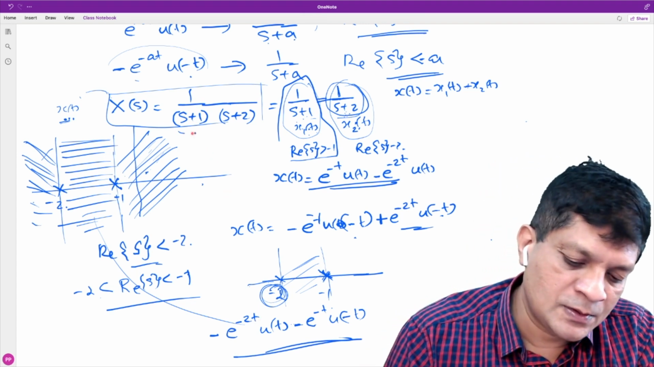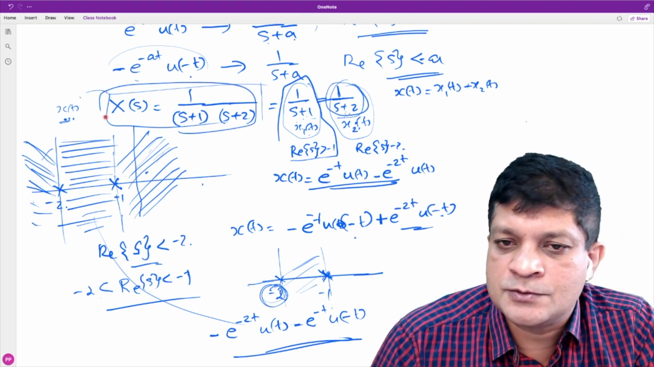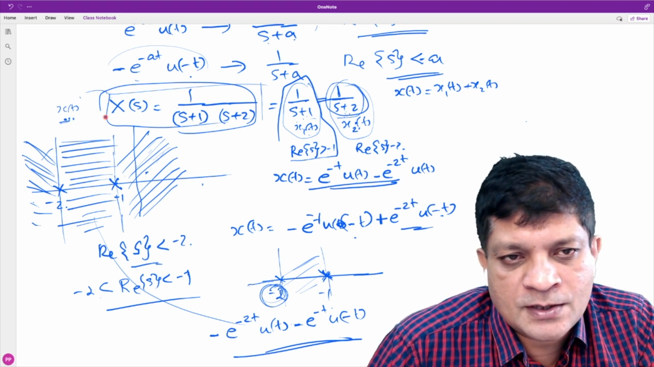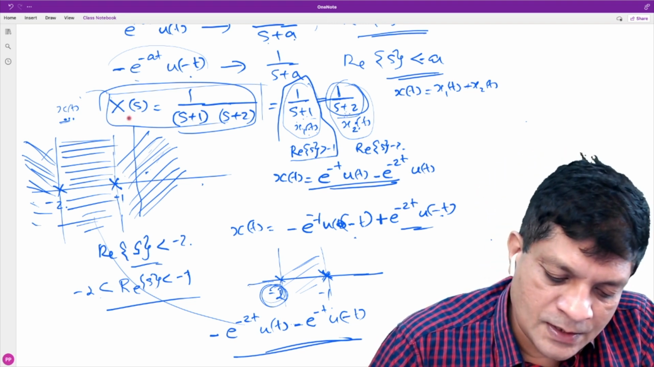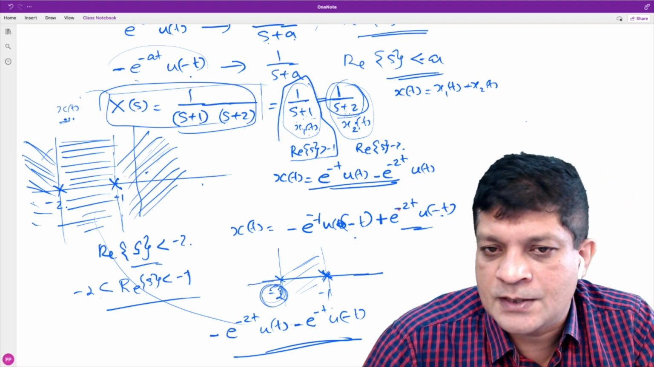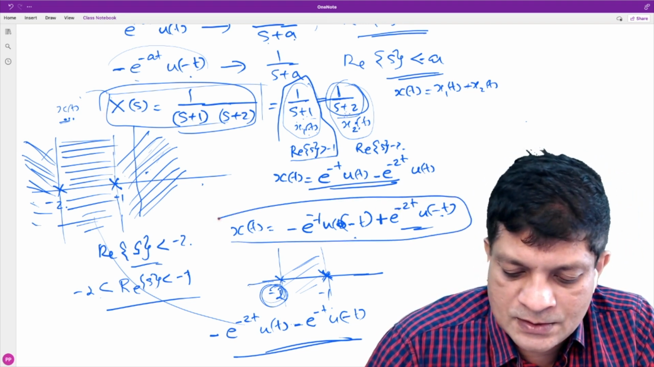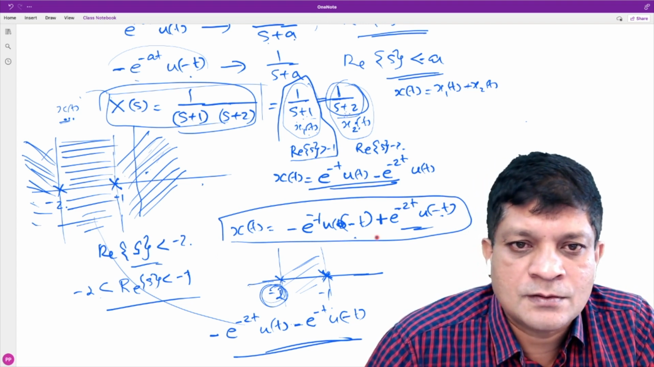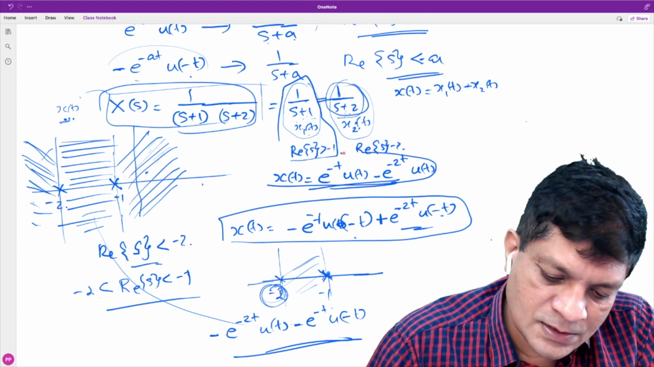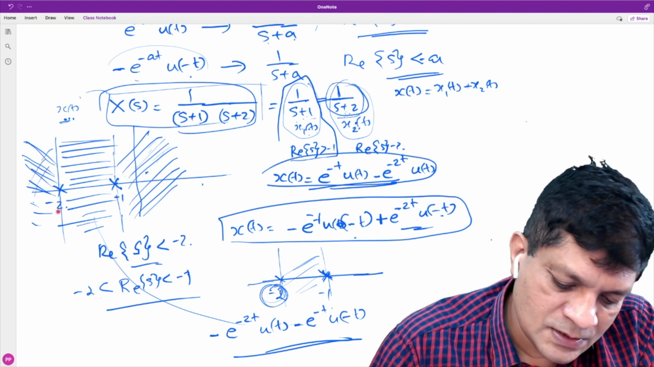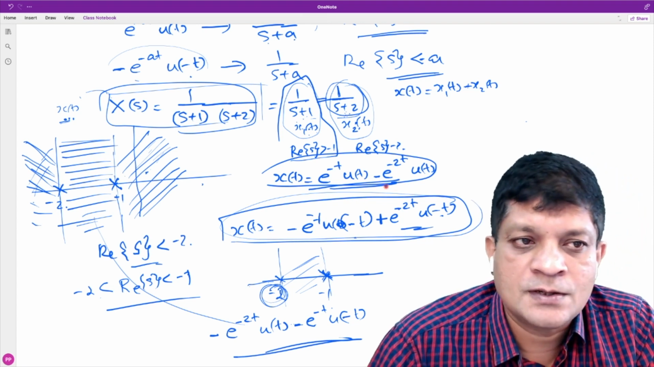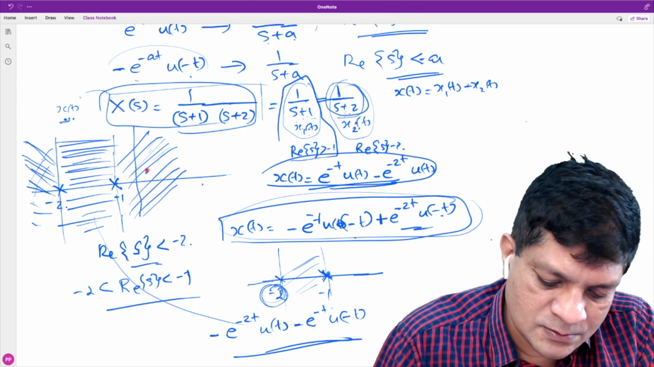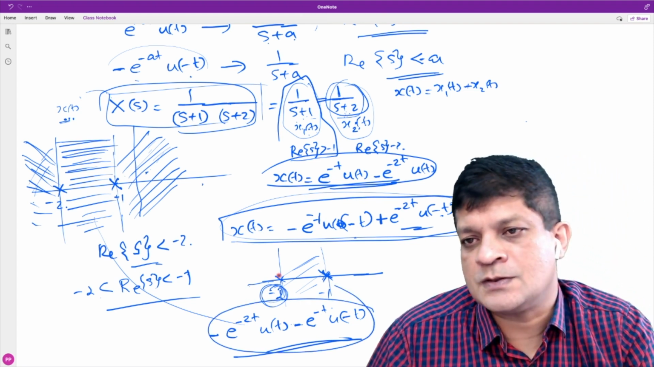So if you are given only this algebraic expression without specifying the ROC, there are three possible cases here. The corresponding signal can be a right-sided signal, and if this is the ROC, this is the corresponding signal. Or it can be left-sided with its ROC. And if it is a two-sided signal, this is the possible ROC and this is the signal.